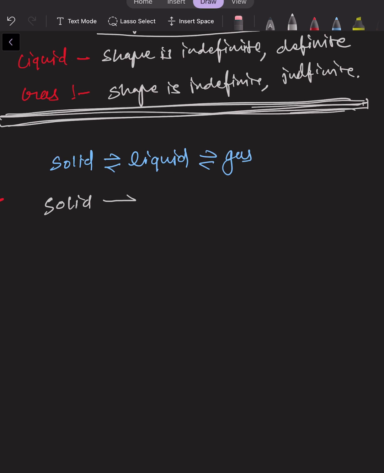So it will be transformed into liquid, right?